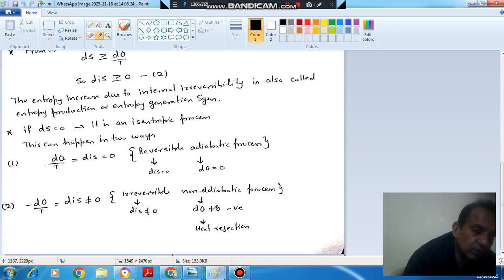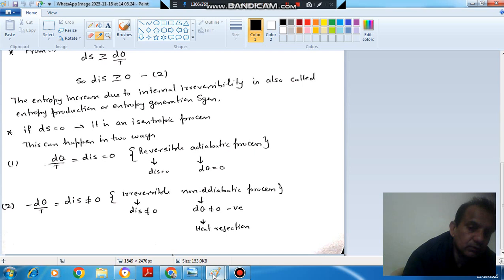So dQ will be negative, heat rejection would be there. An irreversible non-adiabatic process will also be an isentropic process if the entropy increase due to internal irreversibility is equal to the entropy decrease due to heat transfer.